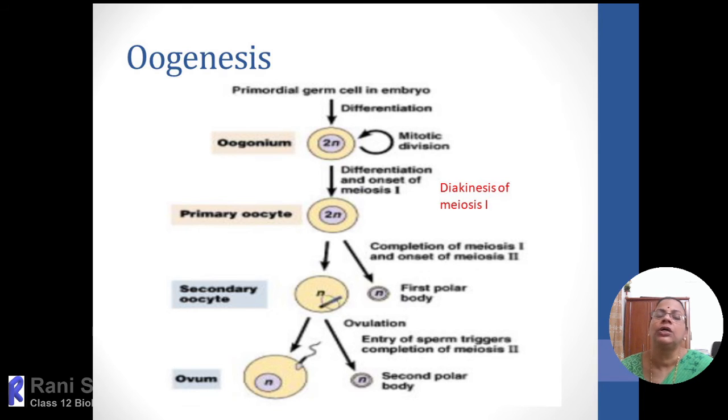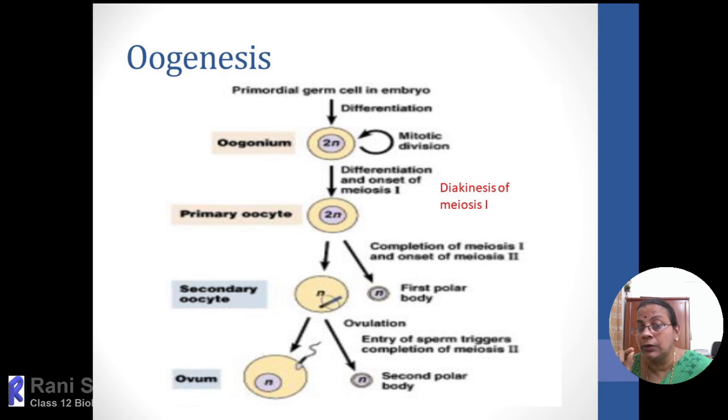Then every month a few follicles will develop, and one of them will transform into a Graafian follicle. By that time the primary oocyte will complete the first meiosis. As a result, 2 cells will be formed: one large cell called the secondary oocyte, which is haploid, and a first polar body will be released. The secondary oocyte will also be arrested because the second meiosis is not completed. The release of the secondary oocyte from the Graafian follicle is called ovulation.